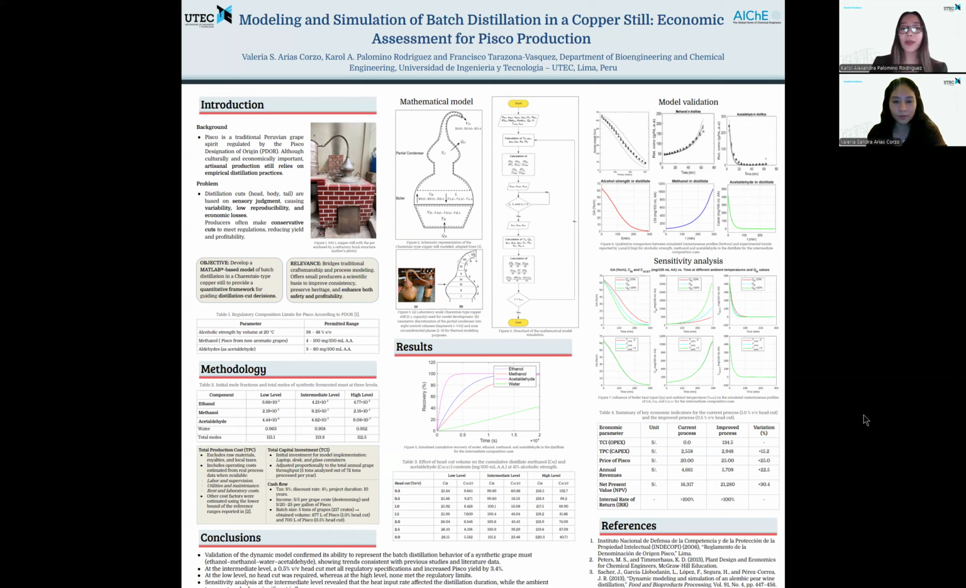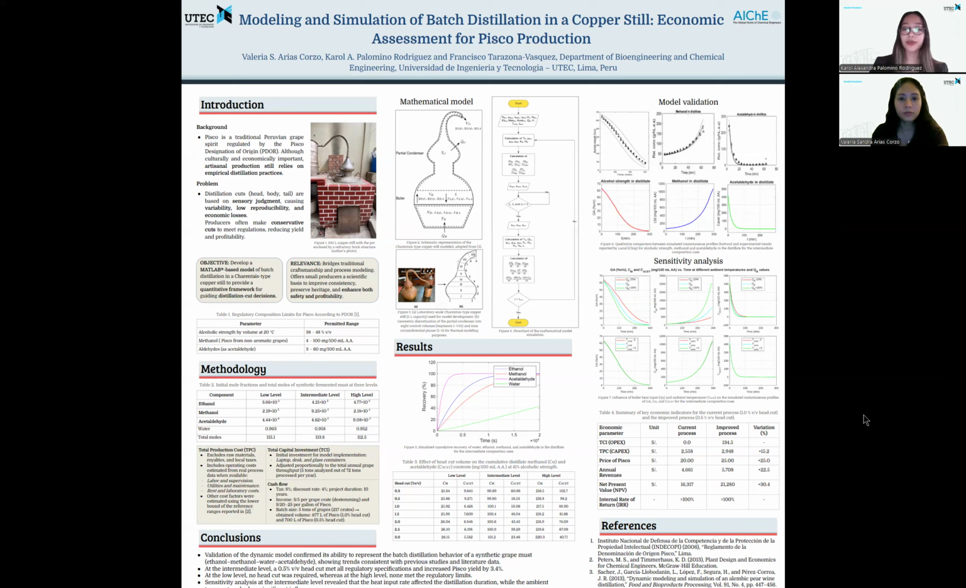Pisco is a traditional Peruvian grape spirit whose artisanal production still relies largely on empirical methods. As a result, product quality often varies, since head and tail cuts are defined by sensory judgment rather than quantitative criteria. Our aim was to develop a mathematical model that helps describe and improve this process, making distillation more consistent,